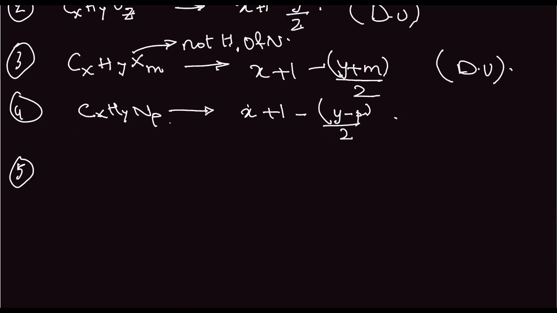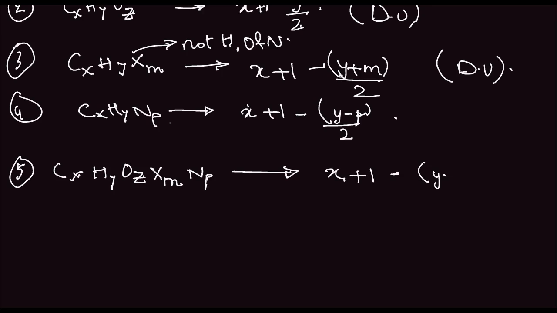And the fifth and the last formula is CxHyOzXmNp. So it contains all the above formulae, and we can put in the values and get the result accordingly. So it is x plus 1 minus (y plus m minus p) by 2. So you can get all the other formulae from this formula. So this is degree of unsaturation.